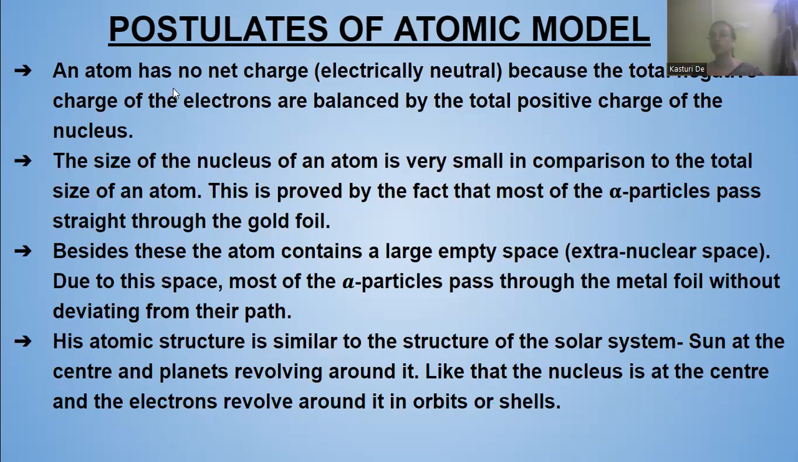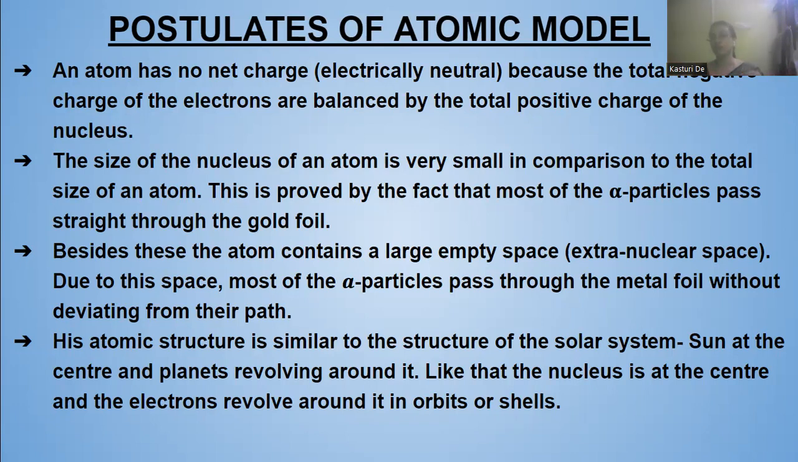That is, an atom has no net charge because the total negative charge is equal to the total positive charge. It's counterbalanced. The size of the nucleus of an atom is very small in comparison to the total size of the atom. This is proved by the fact that most of the alpha particles pass in a straight line through the gold foil. Besides the atoms, a large empty space is also there, extra nuclear space, you can say. That's why through the metal foil, the majority of the alpha particles pass through without deflecting.